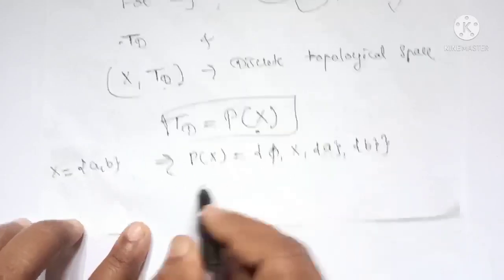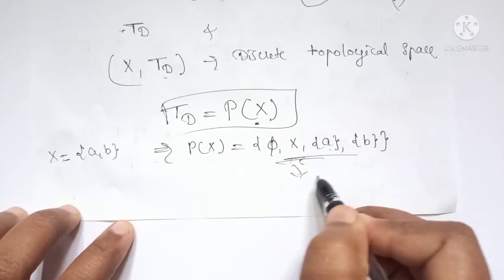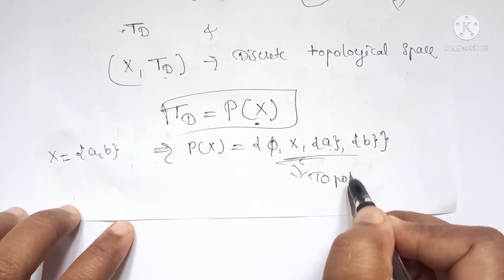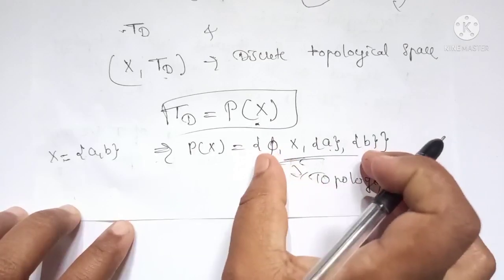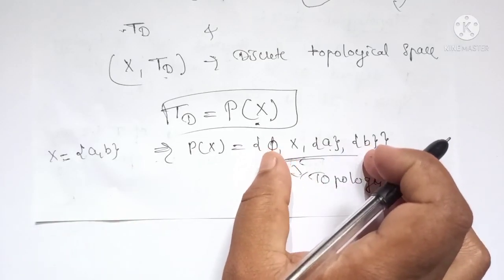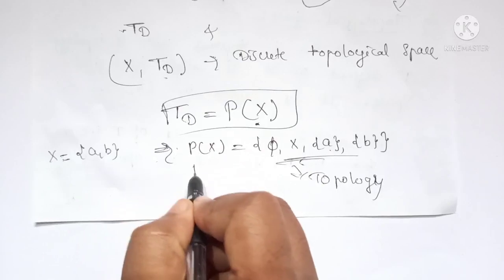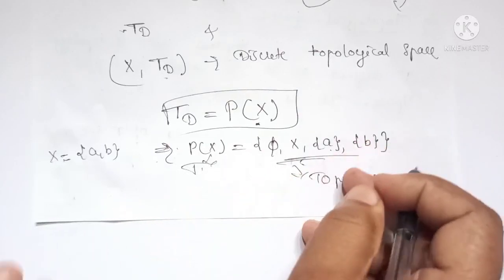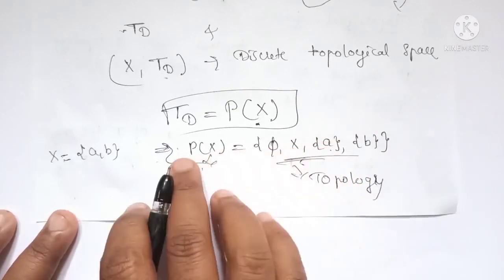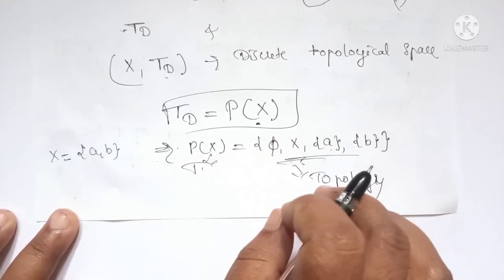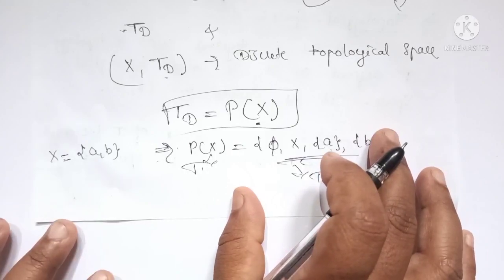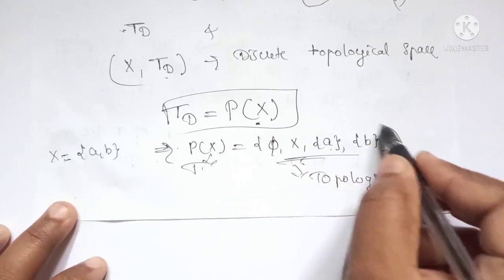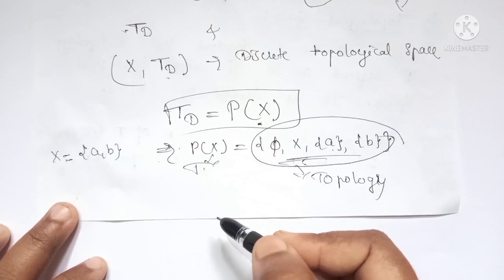You can observe that this is a topology, because the union of any members of P(X) again belongs to the same power set, and their finite intersection also belongs to the same collection of subsets.